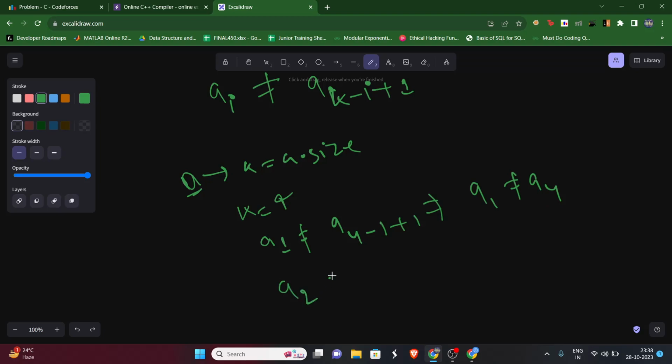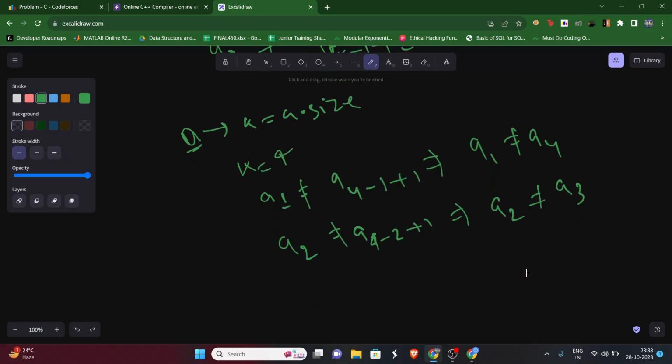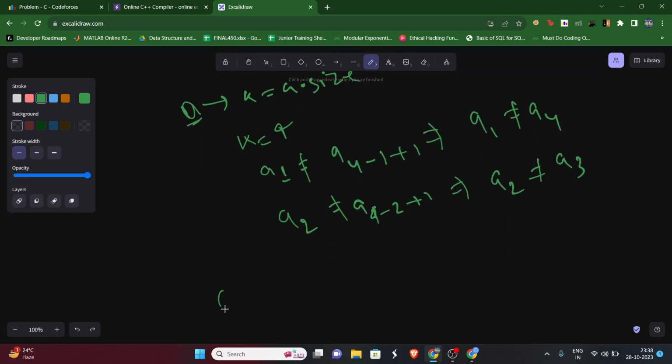Similarly, a of 2 should not be equal to a of 4 minus 2 plus 1, that is a of 3. So what we can realize is that the first character and the last character should not be the same. Similarly, the second character and the second last character should not be the same, and the third character and third last character should not be the same. That means if it's an odd length, yeah, okay.